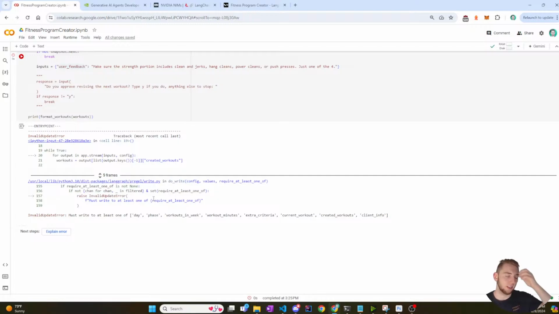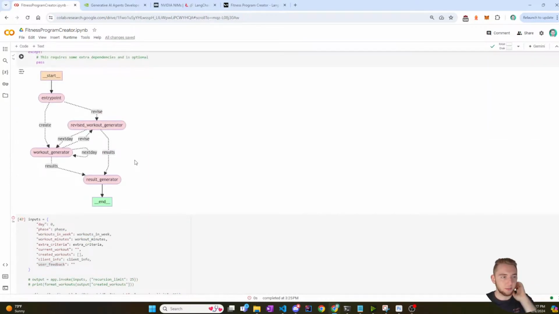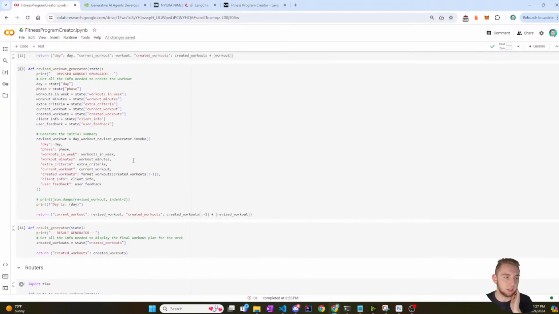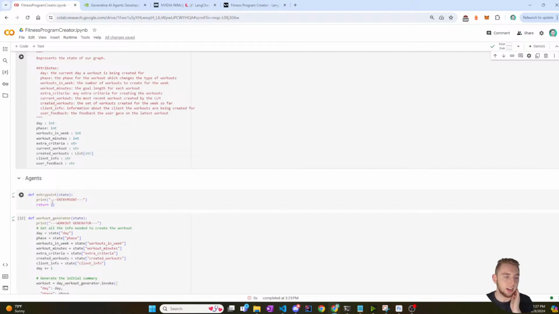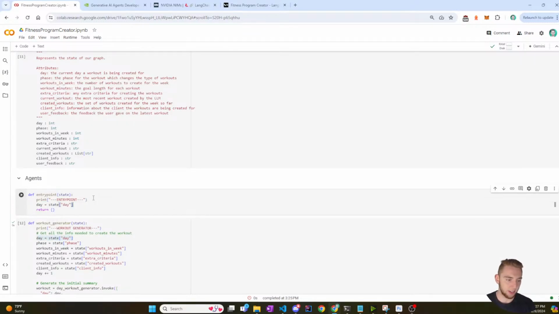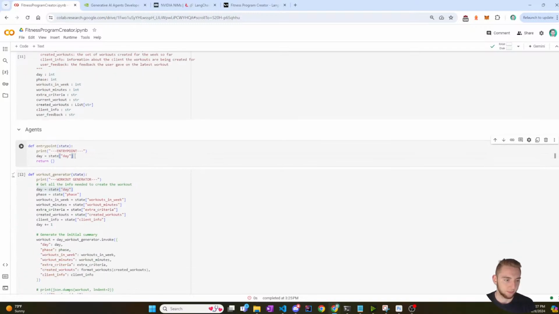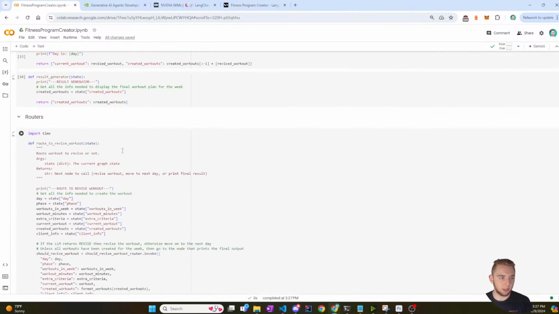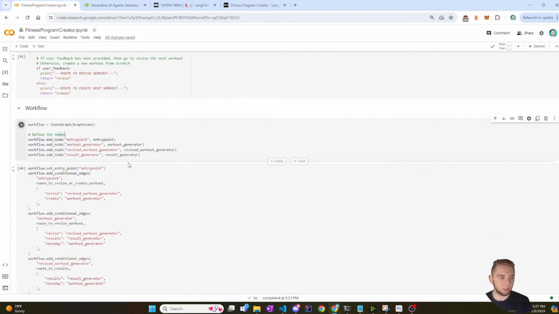Oh, I think I know what it is. It's because I can't just return an empty dictionary. This actually has to do something. That's fine. So what I'll do is I'll just have day stay the same. So I get the state for the day and then I just return that. I believe that is my problem here. So let me rerun this stuff.